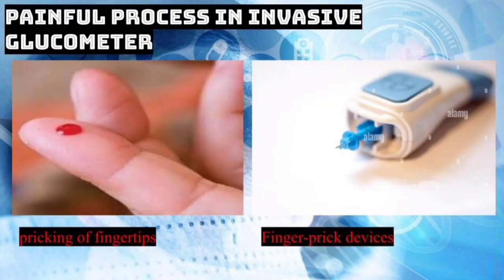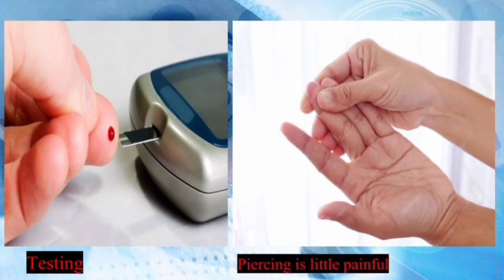Looking at the pricking part, the finger prick device pierces the skin with a needle so that a drop of blood can be taken for testing. It is adjusted for how far it goes into the skin because it depends on the thickness of the skin. The process of piercing is a little painful, and a patient does not suffer it just once a year or once in a life.